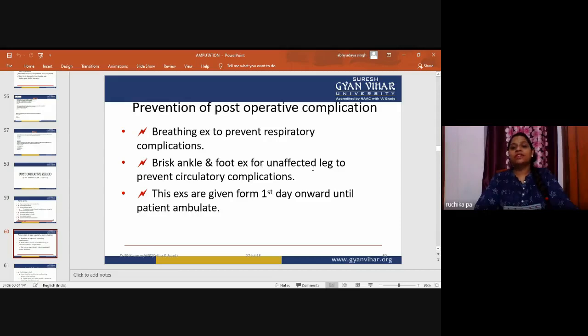Next, brisk ankle and foot exercises for the unaffected leg to prevent circulatory complications. You will go for ankle toe pumps or foot exercises, so that there are no circulatory complications, as the patient will be in the lying position for a long time, which affects the circulation in the legs. So we have to go for brisk ankle and foot exercises for the unaffected leg.